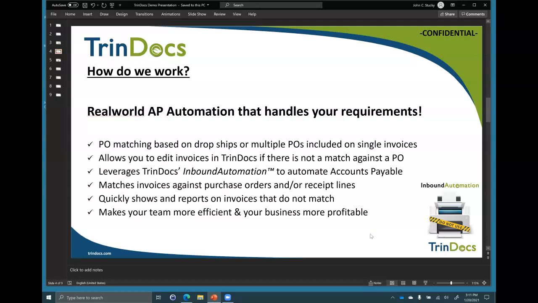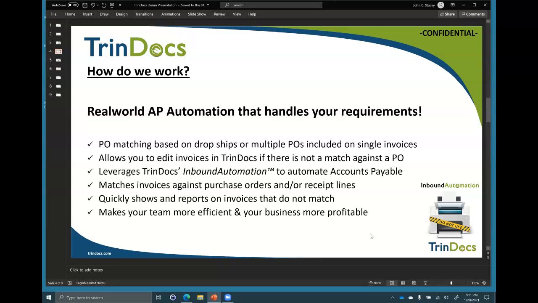Well, our system will automatically retrieve, automatically register that AP invoice. But then, as I said, we take the next step. We'll work with your organization. We have best practice AP business rules that we can certainly share with you. We know the business and that part of processing very well. We can apply your business rules to that AP invoice, and again, go all the way to, let's go look if there was a PO there. Do we have receipt lines in the PO? Line by line, do they match with things like rounding, freight, coding, quantity, decimals, all of these things? If those rules pass, off we go.